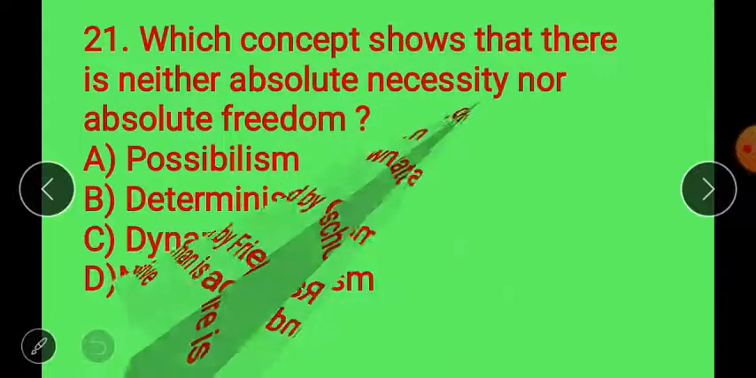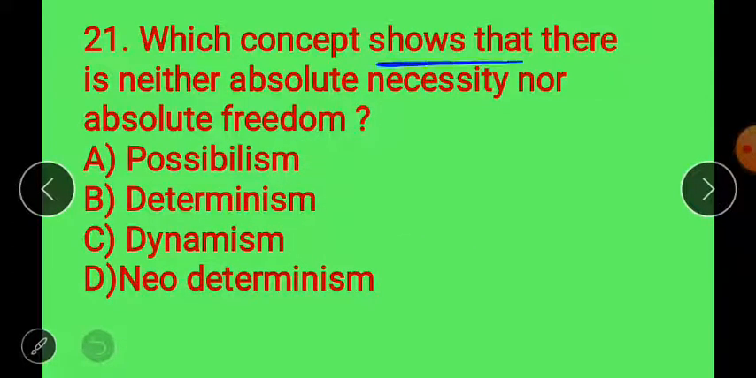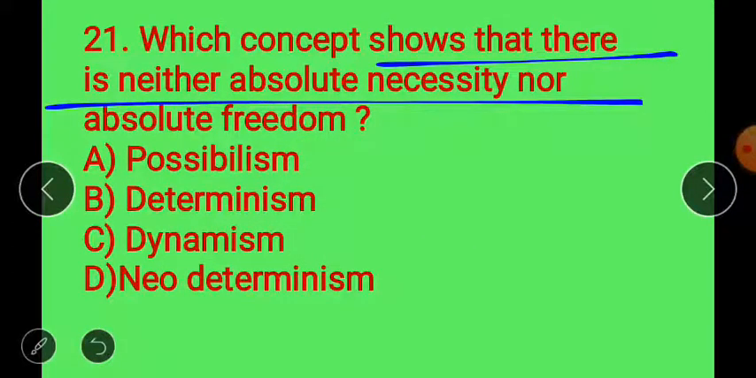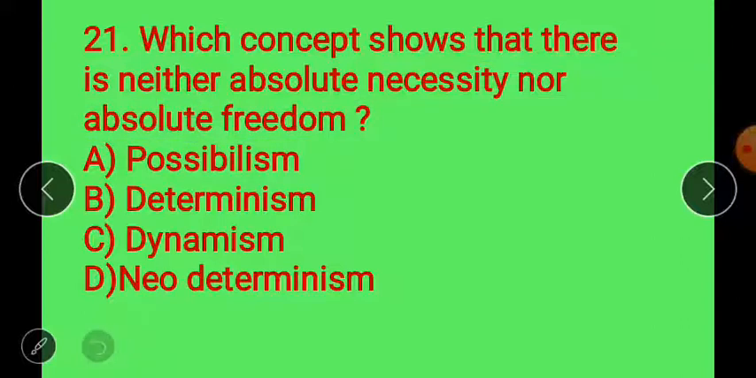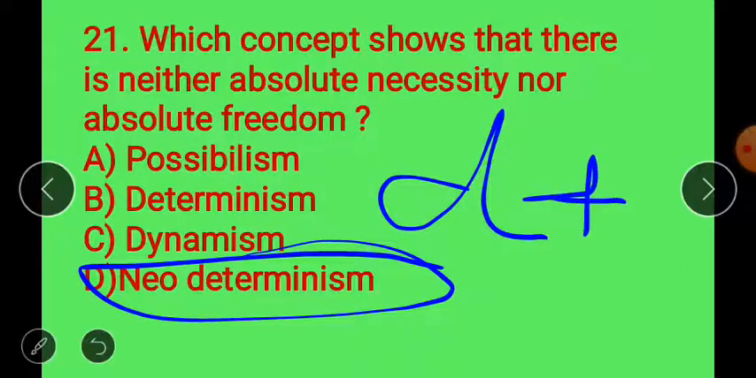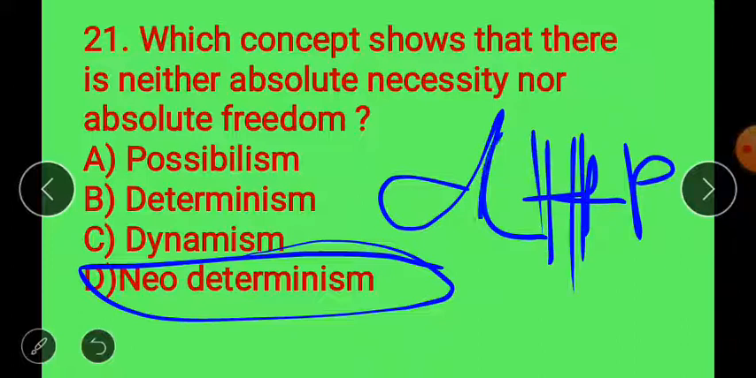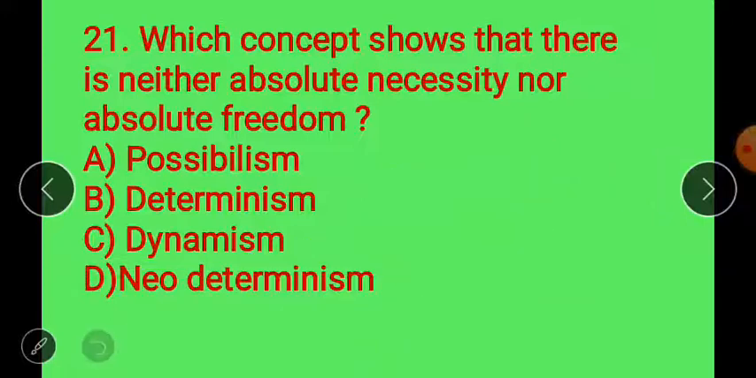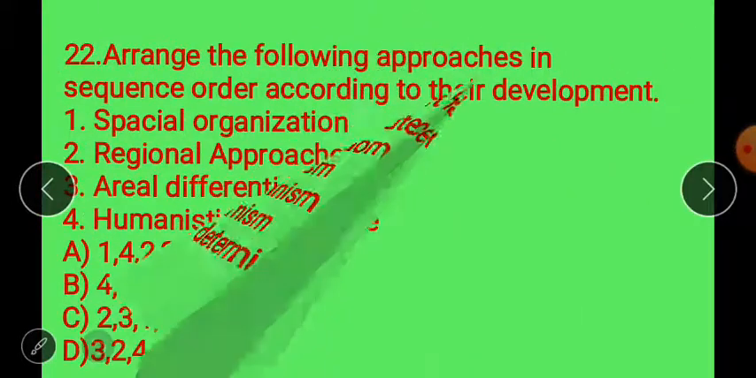Move to next, question number 21. Which concept shows that there is neither absolute necessity nor absolute freedom? Here the options given: neo-determinism. Neo-determinism is the middle path between determinism and possibilism. It is introduced by Griffith Taylor.